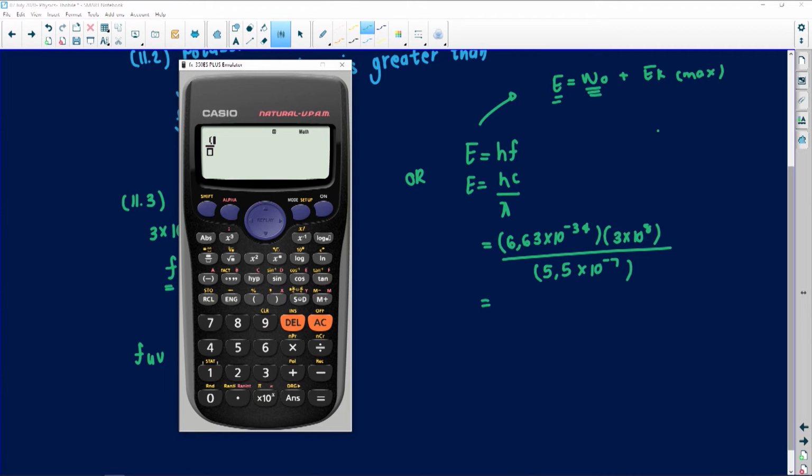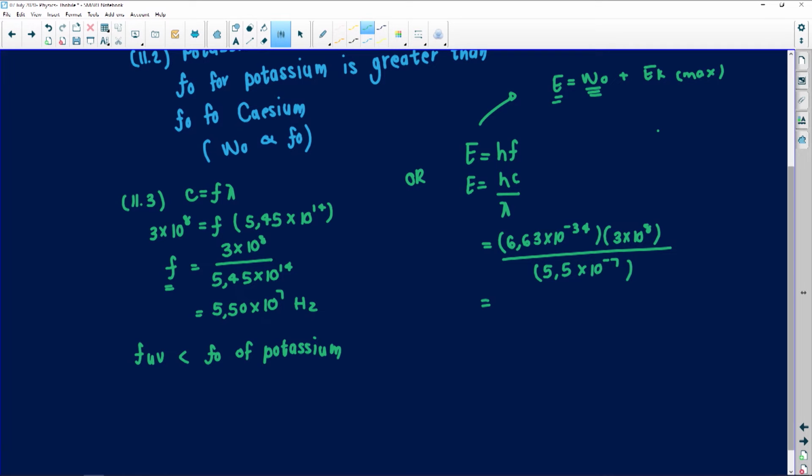Remember to put brackets around it. I've got 6.63 times 10 to the exponent negative 34, multiplied by the speed of light, which is 3 times 10 to the exponent 8. Close that bracket. And here I'm going to have 5.5 times 10 to the exponent negative 7. So this is my answer: 3.62, the 6 will round off the 1, times 10 to the negative 19. That is my energy, so I can say 3.62 times 10 to the negative 19 joules.